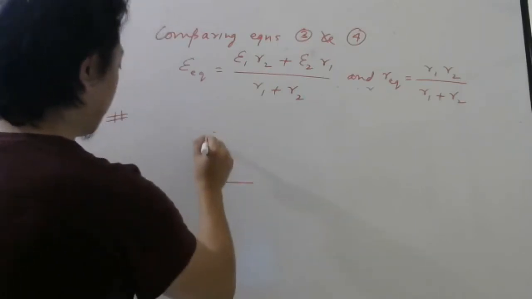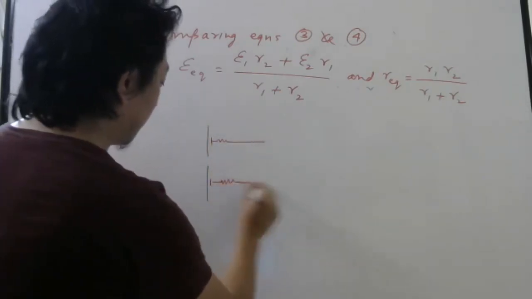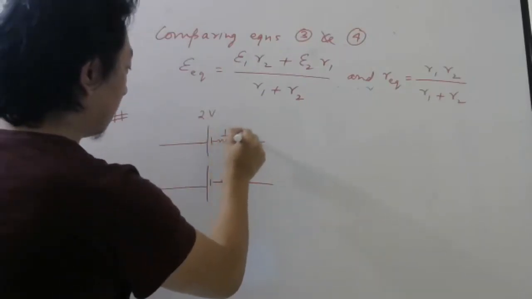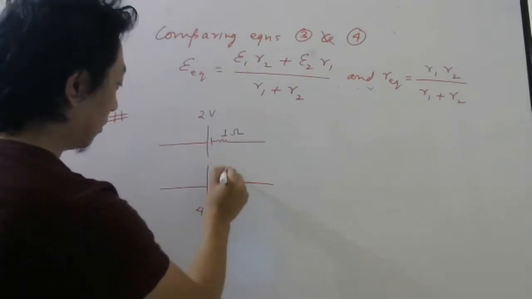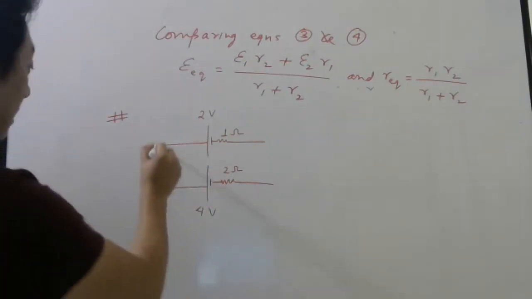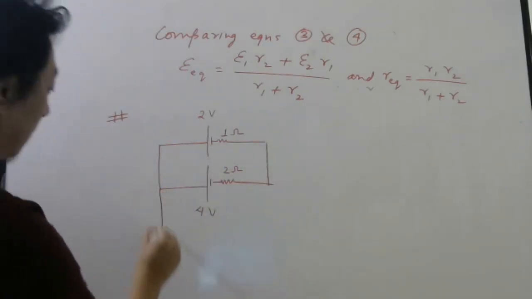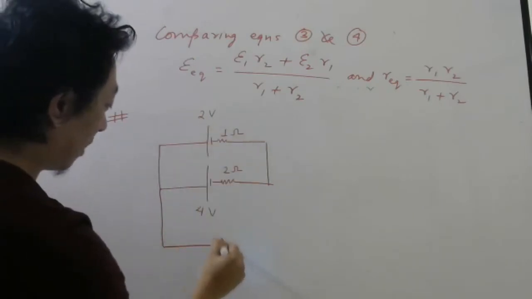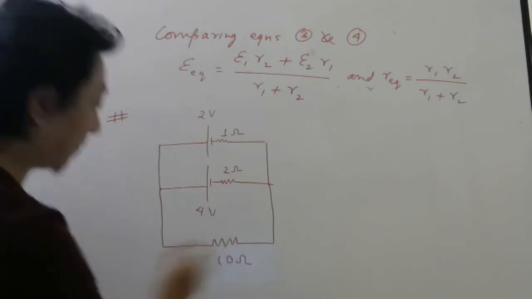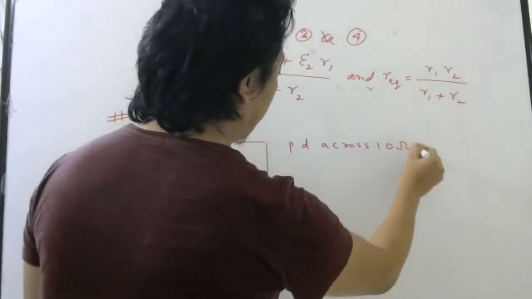2 cells, and now we know that every cell has internal resistance. So this is 2 volt, 1 ohm. And this is 4 volt, 2 ohm. So these are the internal resistances of the cells. Then I connect them in parallel. And then I connect here. The combination is connected to an external circuit whose resistance is 10 ohm. So the question is: find the potential difference across 10 ohm.